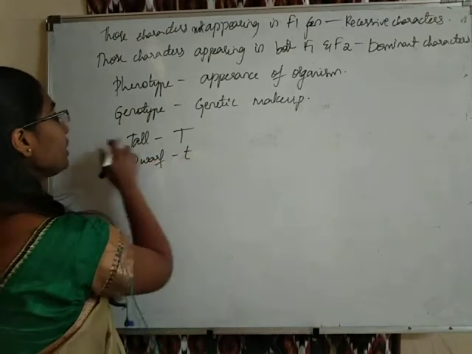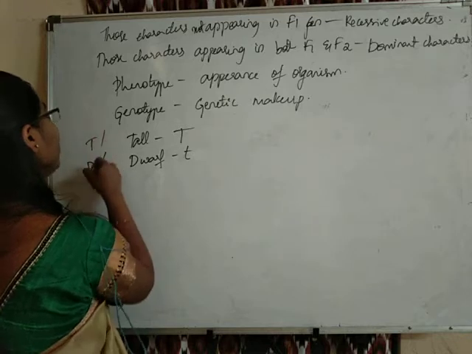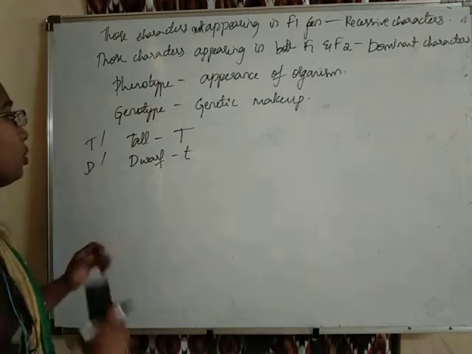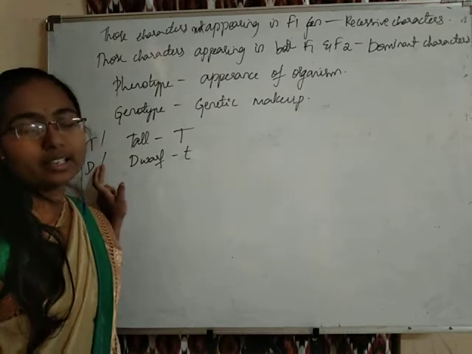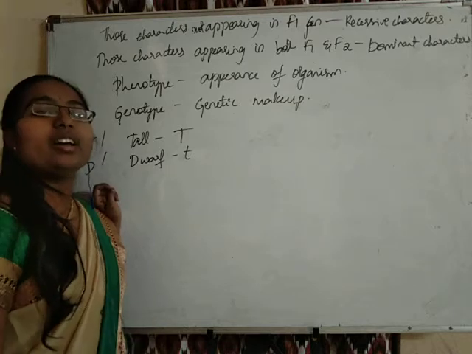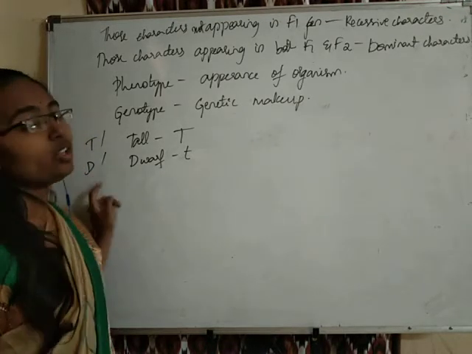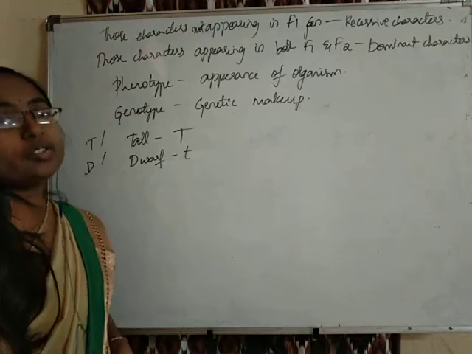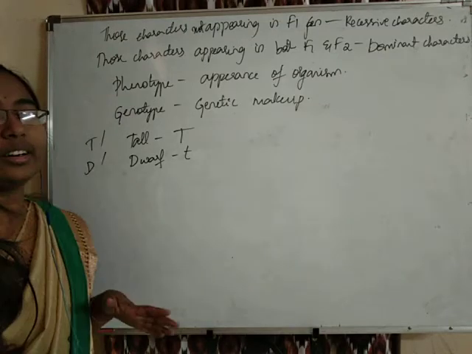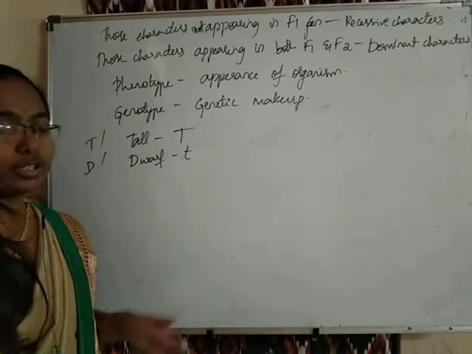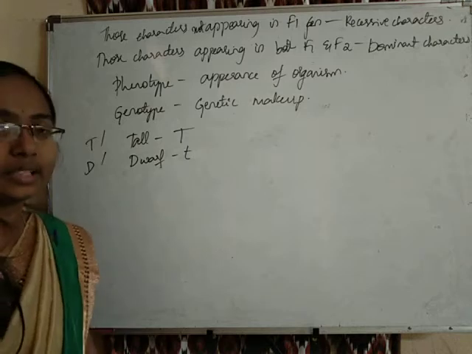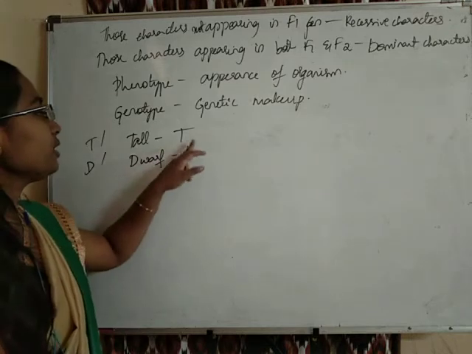Here we can use a T and a D also, but these alleles may confuse us about the different characters. If there is a D, we can think of anything about a D, right? So to denote very clearly what is dominant and what is recessive, we use capital letters and small letters.